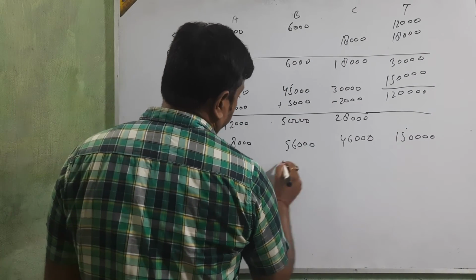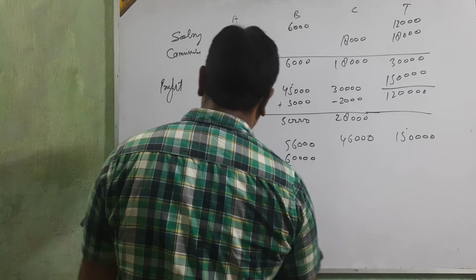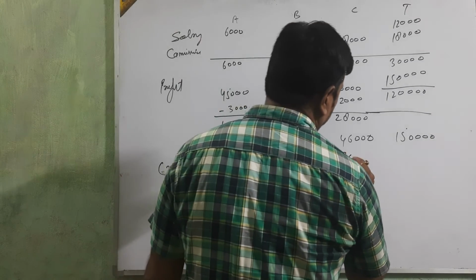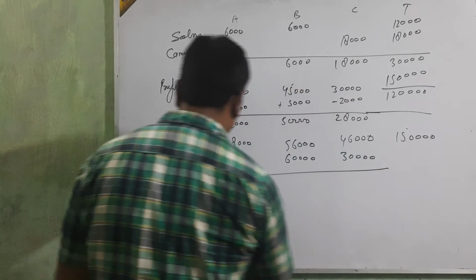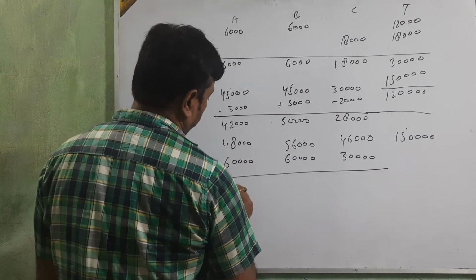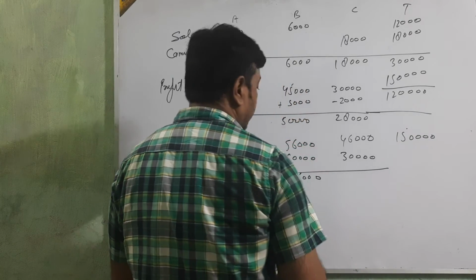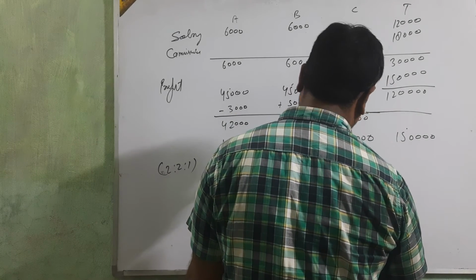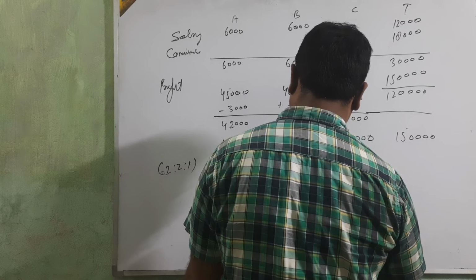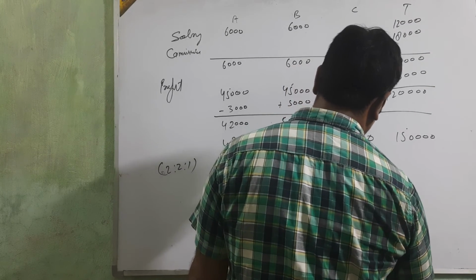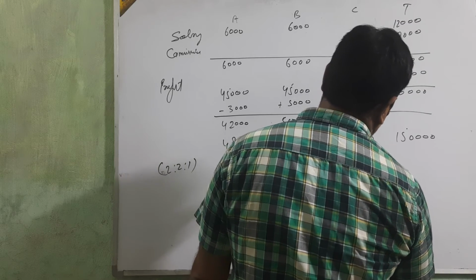Means 60,000, 60,000 and 30,000. This side 12,000, 6,000, 4,000, 16,000.